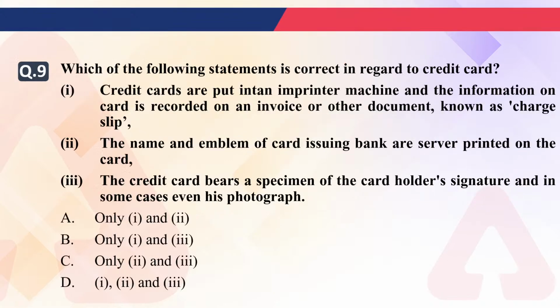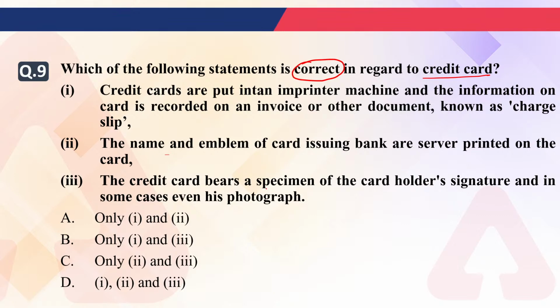Now next is, which of the following statements is correct regarding credit card? We have to answer the correct statement in context to credit card. First is saying credit cards are put in a printer machine and the information on the card is recorded on an invoice or other document known as charge slip. Second is saying the name and symbol of the card issuing bank or server is printed on the card.